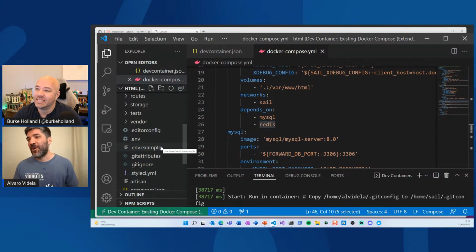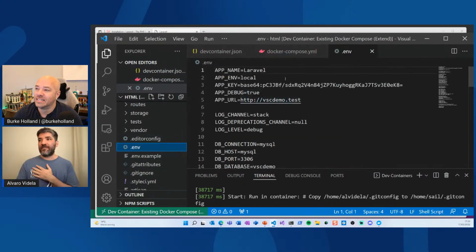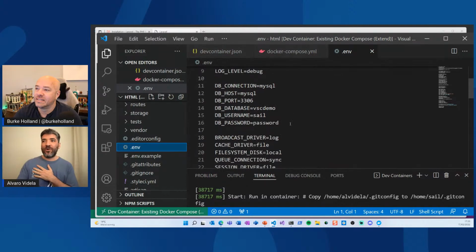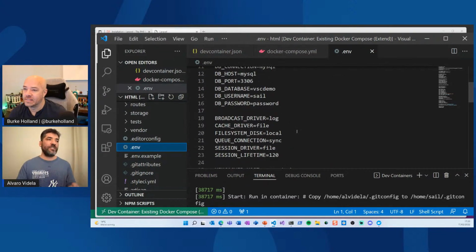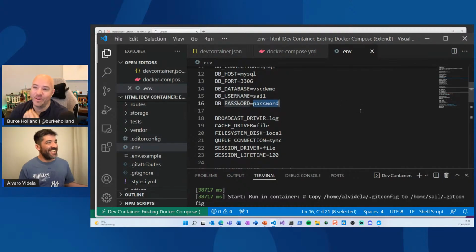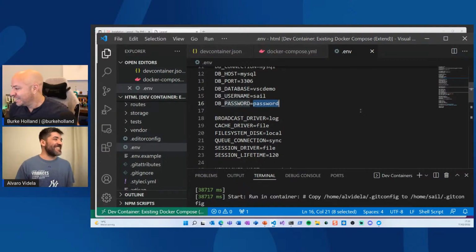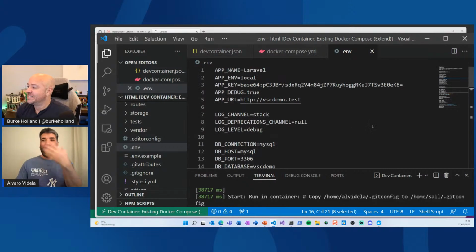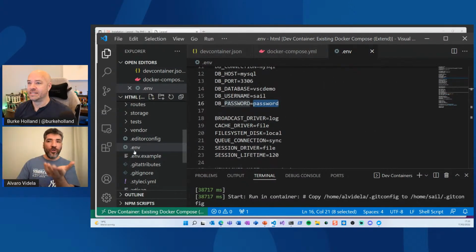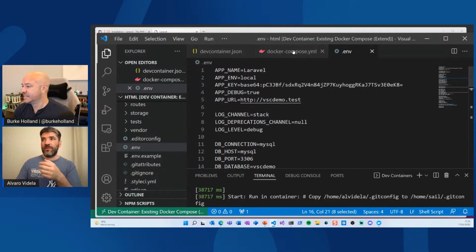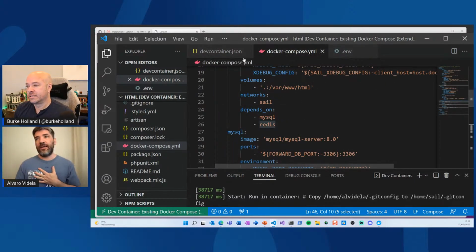security practices. But if you go to the environment folder, you can see there is a database connection, host, port, etc. Of course, you will need to change this for prod. You are not going to go to prod with the password, right? I wonder how many Laravel projects are out there with a DB username of sail and a password of password. Maybe we can go with 1, 2, 3, 4, 5, but I mean, let's at least change the password, right? But anyway, you have the .env file, which will populate all these other things required by Sail and Docker Compose and so on.